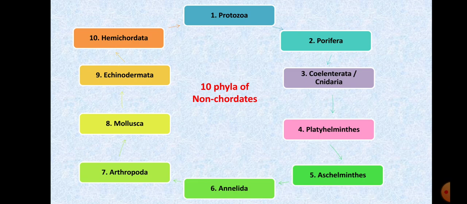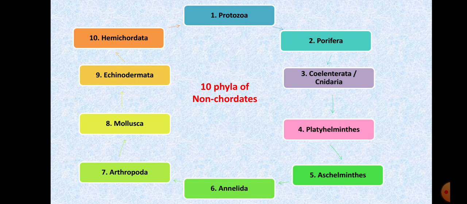Your first phylum is Protozoa, second Porifera, third Coelenterata or Cnidaria. Okay, C is silent in Cnidaria. Fourth phylum is Platyhelminthes. Fifth phylum is Aschelminthes. Sixth is Annelida. Seventh is Arthropoda. Eighth Mollusca. Ninth Echinodermata. And 10th Hemichordata.